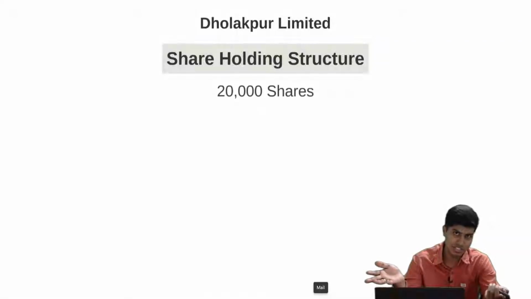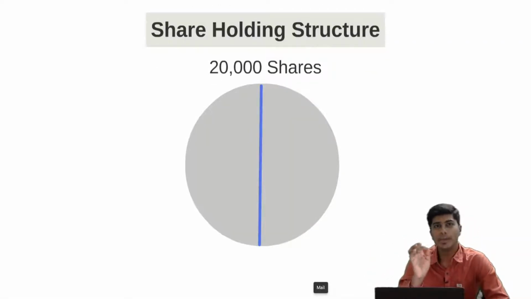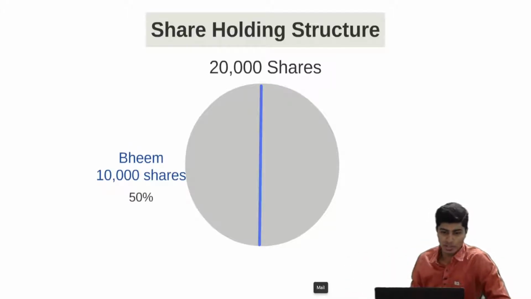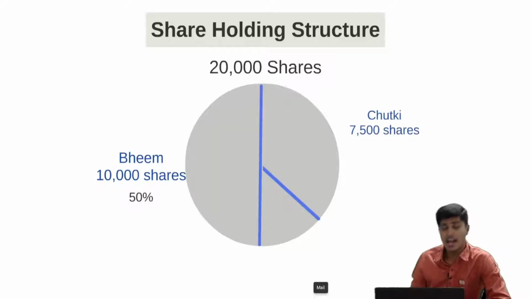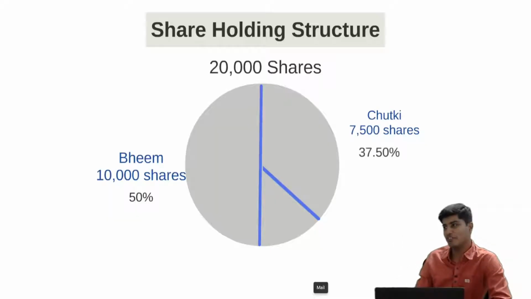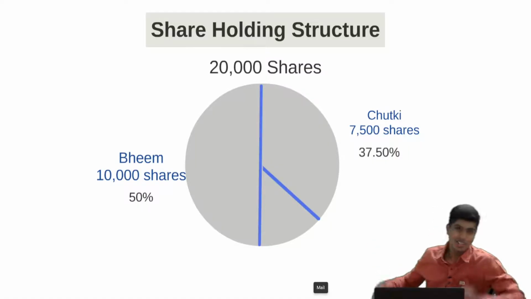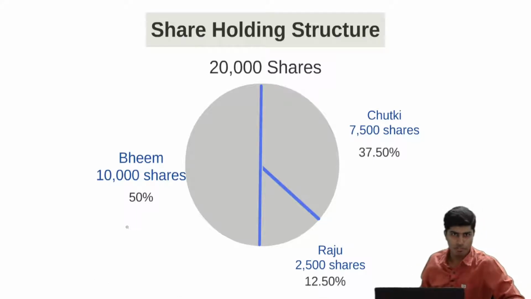There are 20,000 shares, of which 10,000 shares are held by Bheem. That is 50% holding. Now, let's say 7,500 shares are held by Chutki, which comes to 37.5%. And the balance of 2,500 shares, guess who will hold it? Raju. Raju holds the balance 2,500 shares, which comes to 12.5%. So this is the holding of the company.